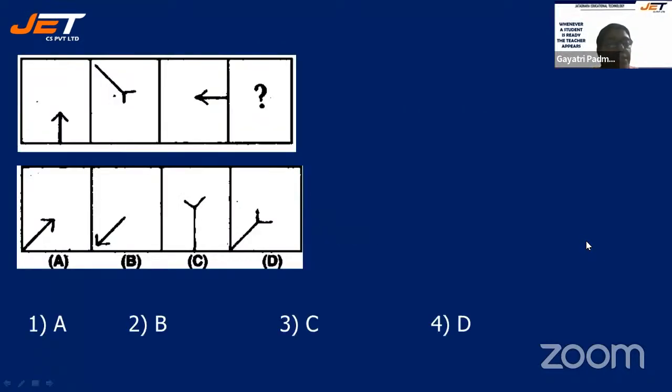Your first question is this. You can see here, three figures are given and what could be the fourth one? In the first figure, the arrow is going up. In the second figure, the arrow is from the top. Third figure, the arrow is towards the right. What could be the fourth one? Is it clockwise? Yes, it is clockwise. So what could be the next figure?